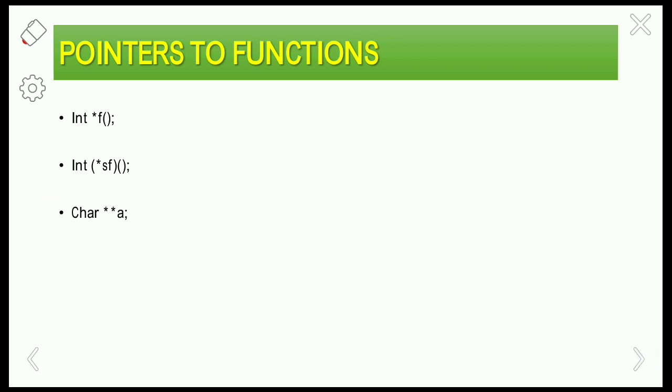So next one, char **a. Here a is a pointer to a character pointer. *a is there, which is a pointer, and another star is there, that means a pointer to pointer. This pointer is pointing to another pointer which points to data of type character.